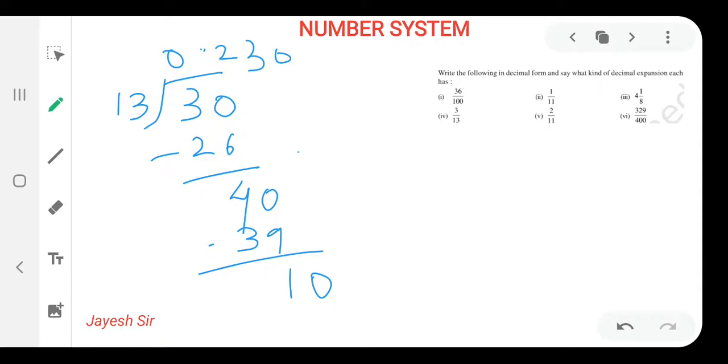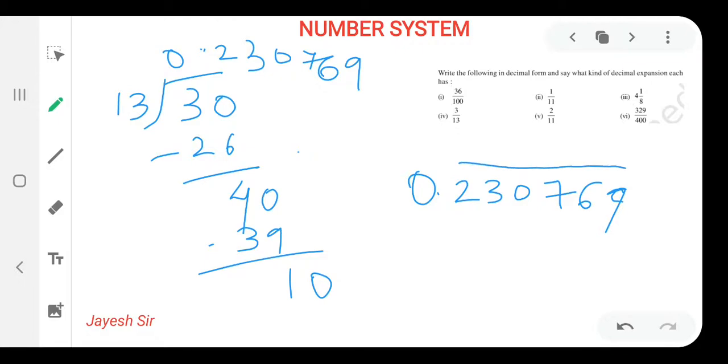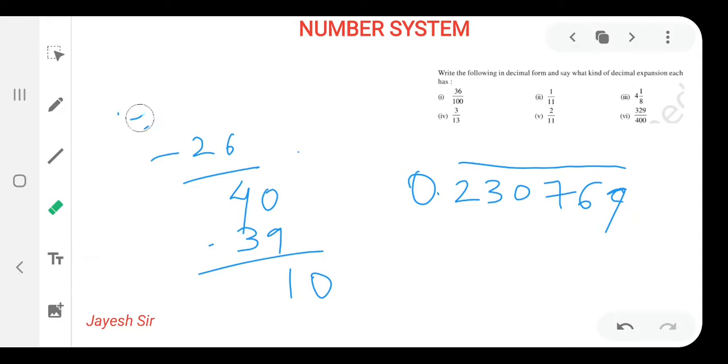After further solving, you will get the answer as 7 2. I am writing the answer over here, that what answer you are going to get after solving it is 230.769. This is the answer that you will get after solving it, and bar would be placed above it so that we can find the answer, and it keeps on repeating. That's why bar is placed on the upside of it. I hope you all might be getting it.